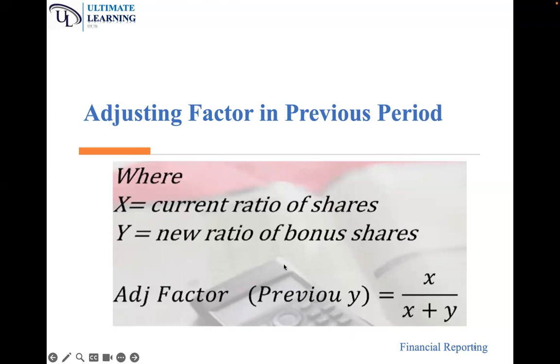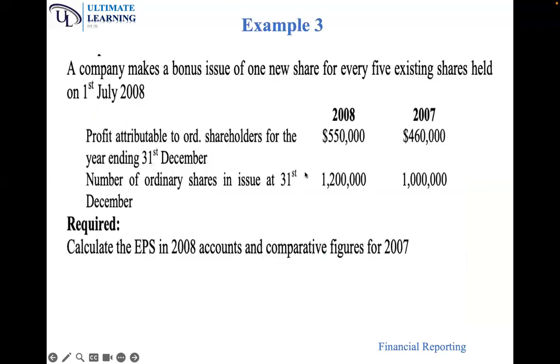So let's also have a look at an example. We are continuing. A company makes a bonus issue of 1 new share for every 5 existing shares held on 1st July 2008. So 1 for every 5. So 5 will be the X and Y will be 1, because it's a ratio of 1 for every 5, issued on 1st July 2008. That means, again, in 2007, there was no issue. The data which we have